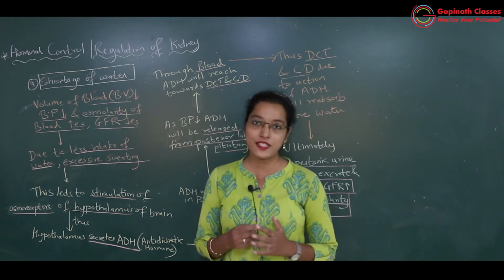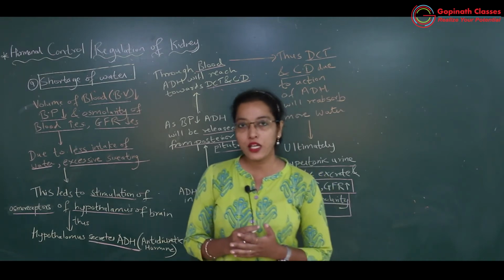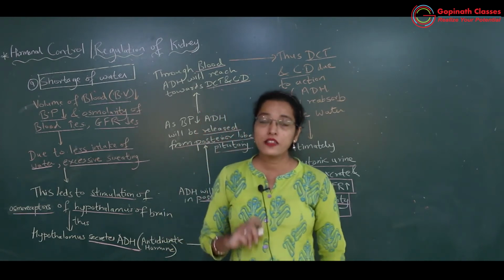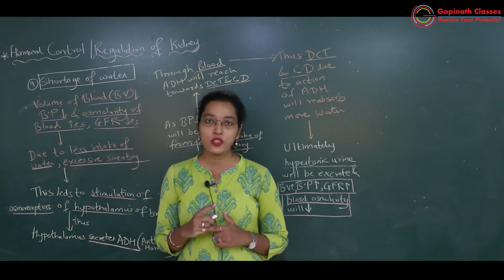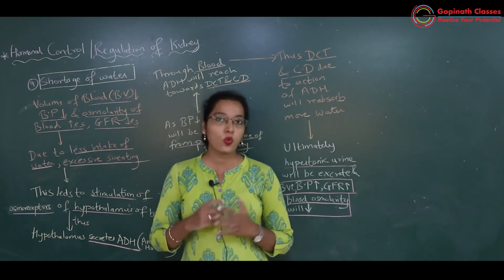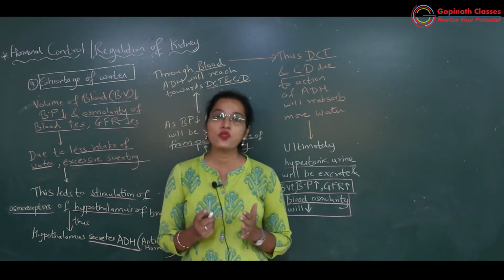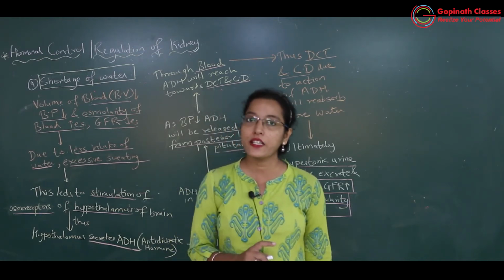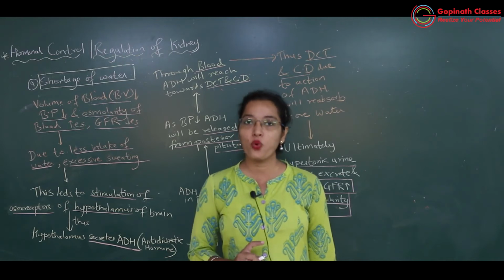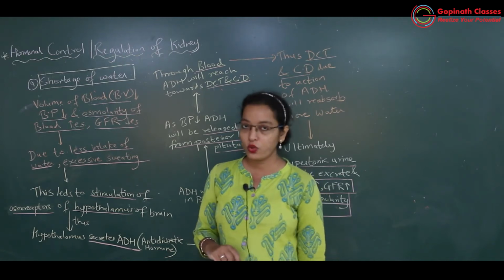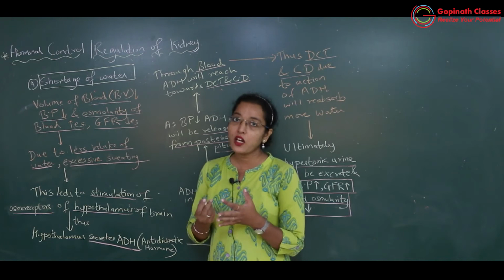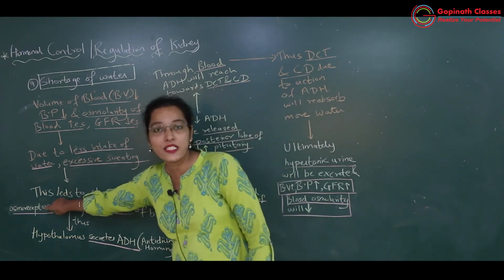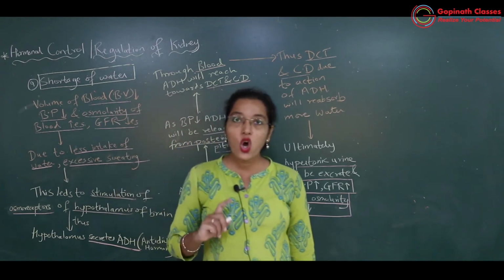Floor of the diencephalon को क्या बोलते हैं? Hypothalamus. So, hypothalamus is the part of the brain. That hypothalamus will produce ADH in large quantity. So, ADH will be produced by the hypothalamus in large quantity when there is less amount of water in the body fluids. अभी body fluids में water ज़्यादा या कम होने के लिए hypothalamus के ऊपर osmoreceptors रहते हैं. क्या रहते हैं?